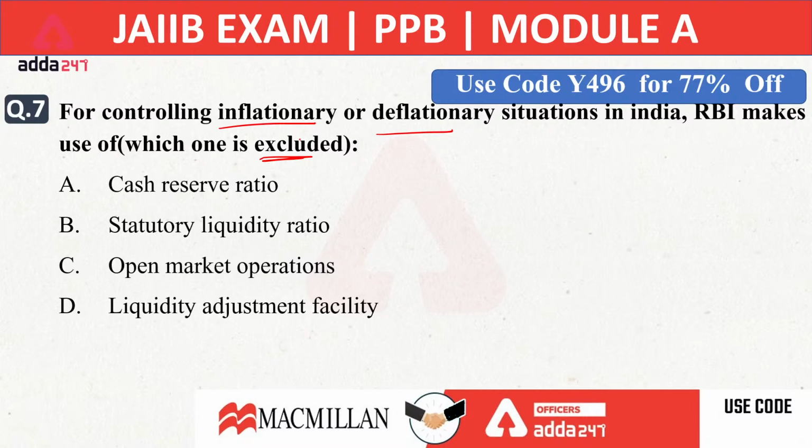Which one is excluded from those instruments? Is it CRR? Is it SLR? Is it open market operation? Is it liquidity adjustment facility? What will be the right answer?